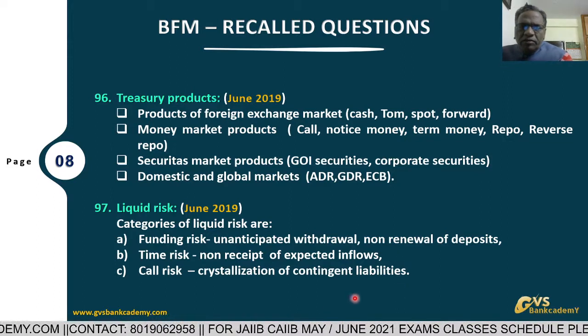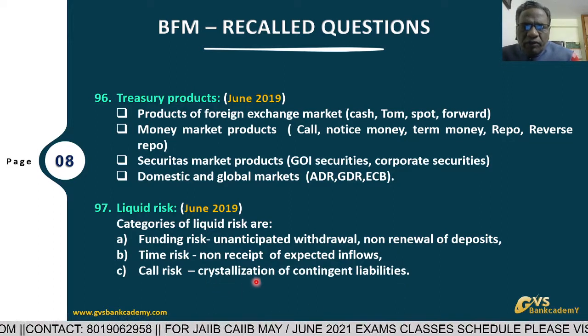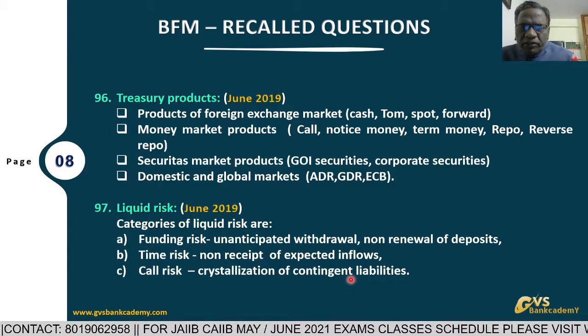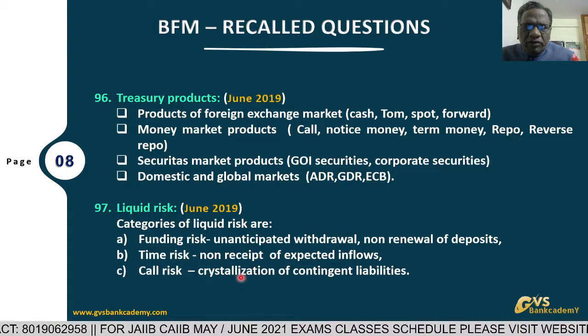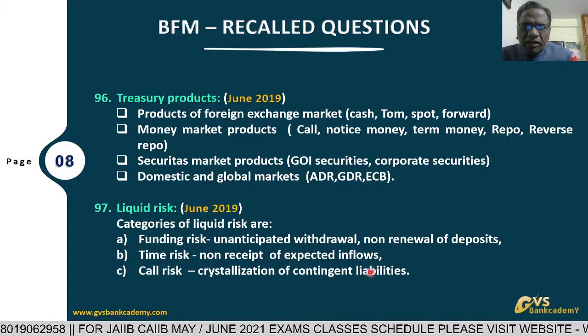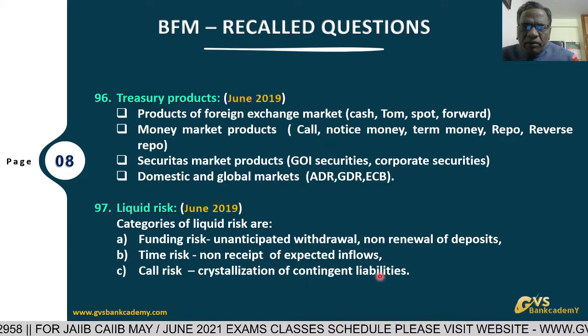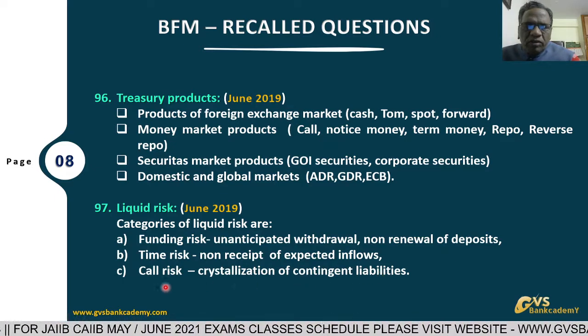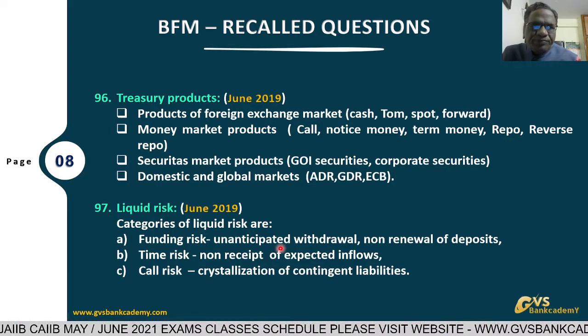Then call risk. Contingent liabilities crystallization. Contingent liabilities are going to be converted from non-fund based liabilities to fund based liabilities because an LC has devolved or a bank guarantee invocation has taken place. Immediately, the bank has to make the payment. This is crystallization of contingent liability.